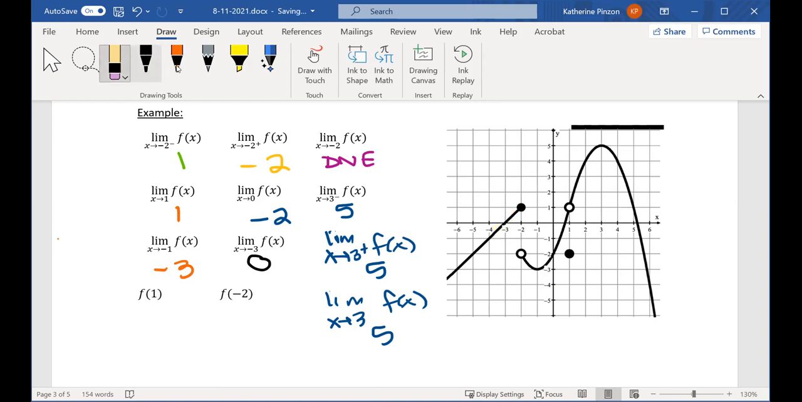Okay, we left the easy ones for last. When I'm doing f of a value, what am I looking for? The filled in circles, right? The filled in circles. Okay, so f of 1, here's 1. The filled in circle happens at -2. Great. Okay, here's -2. The filled in circle happens at 1. I'll give you a second to write it down if you didn't get to. I post this later, so you can always do it then too.